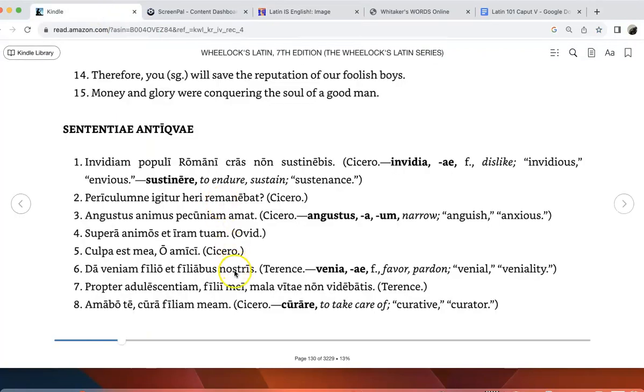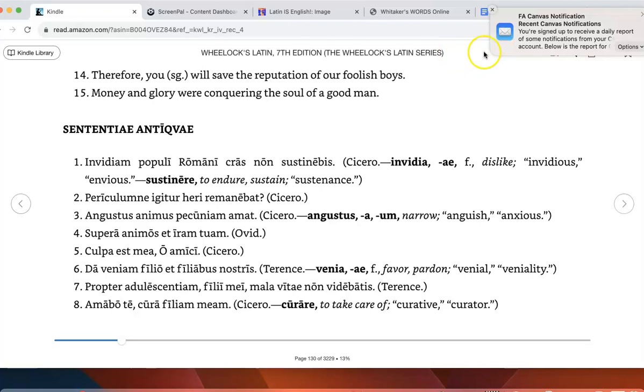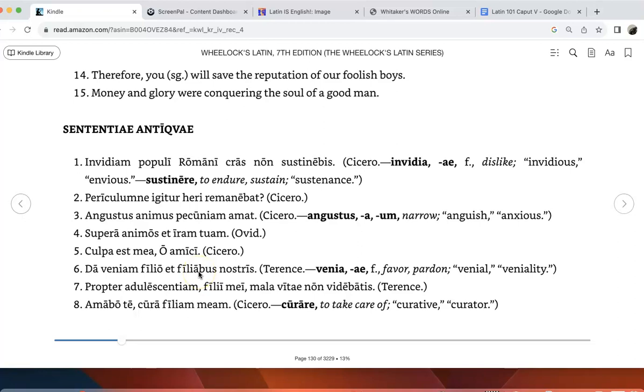Now, how do we know it's our? Because nostris means our. So again, if you're not sure, you'll have to look that up in your dictionary or Whitaker's Words. This one's a little bit trickier once again because here we have kind of a unique ending, filiabus. So filiabus means daughters.